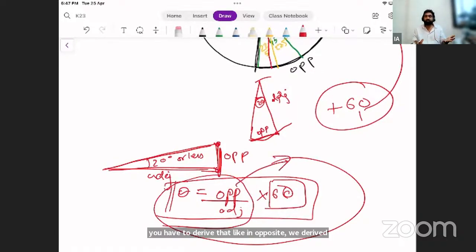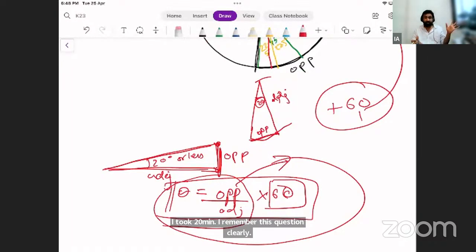Now, Vishnupriya is not wrong to say, sir, I'm confused. First time I came across this, I remember, I'm like, okay, nothing is given directly. That was my point. When nothing is given directly, I know it's a tough question with respect to exam questions. Now, how to solve it? Okay, I'll need some time. I took 20 minutes. I remember this question clearly. I'll never forget this. It took me 20 minutes to study it by myself whenever that had happened.